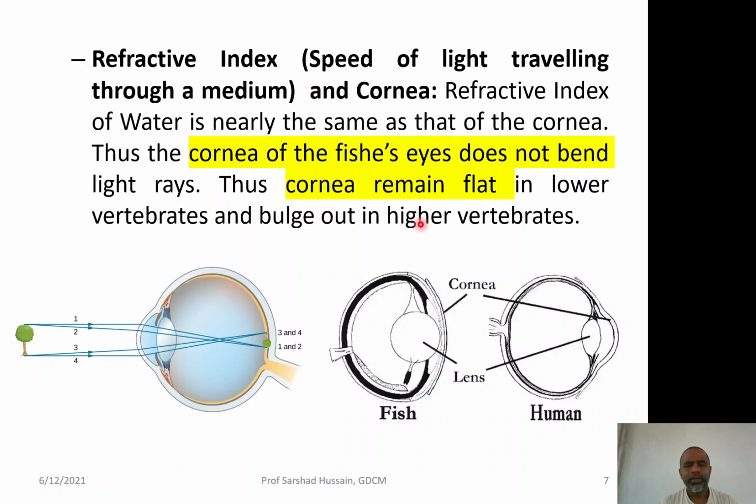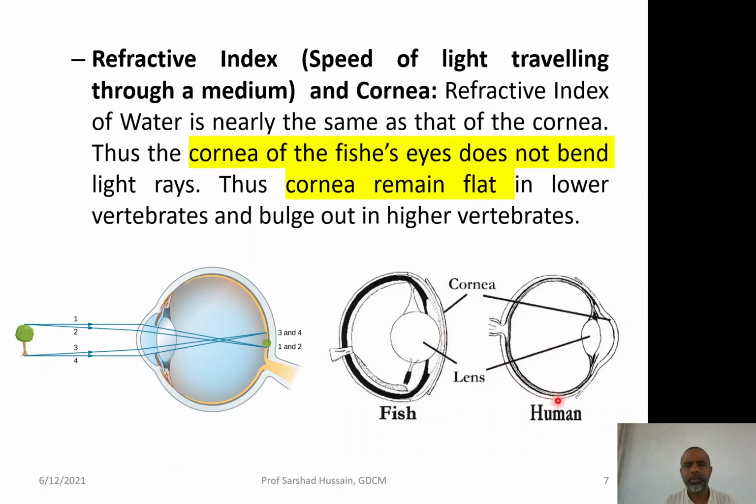Looking at the refractive index and the cornea of the eye, the refractive index of water is nearly the same as that of the cornea. So, in the case of fishes, the refractive index outside, that is of the water, and that of the cornea are the same. Thus, the cornea of the fish's eye does not bend the light. So, there is no need of bending of light because the refractive index is the same.